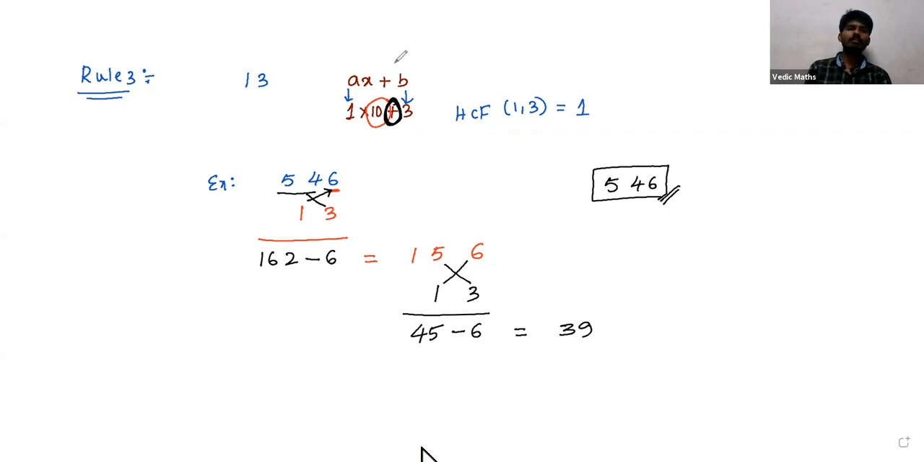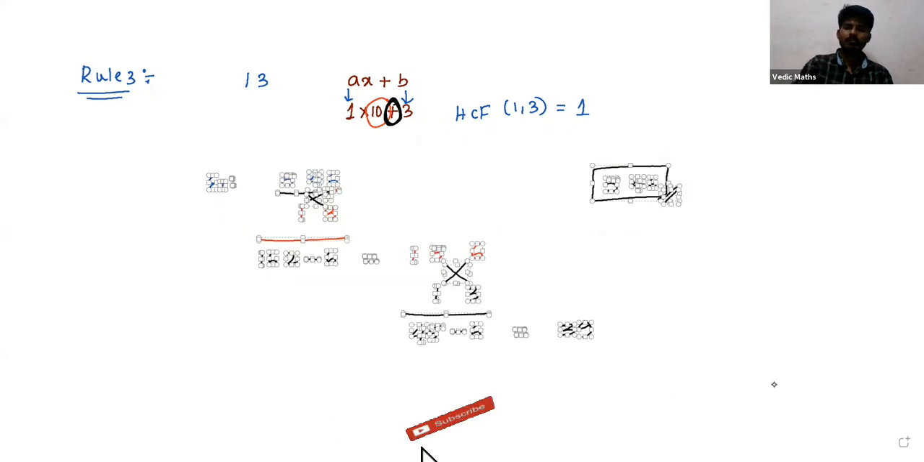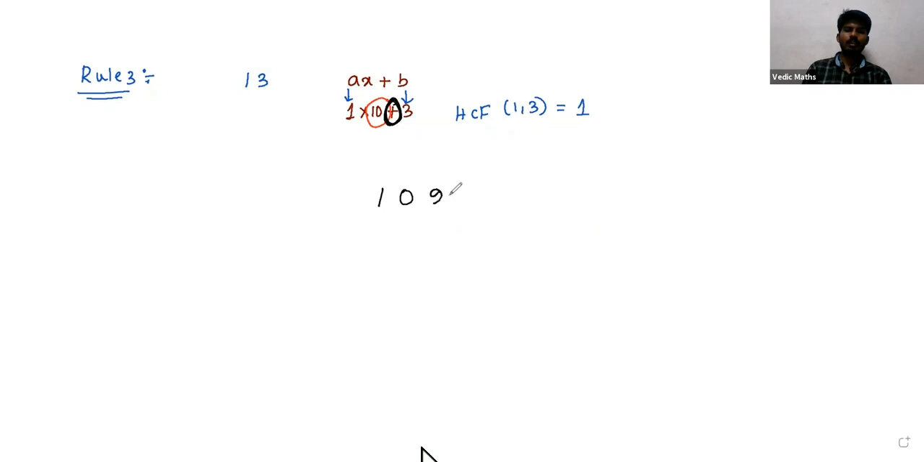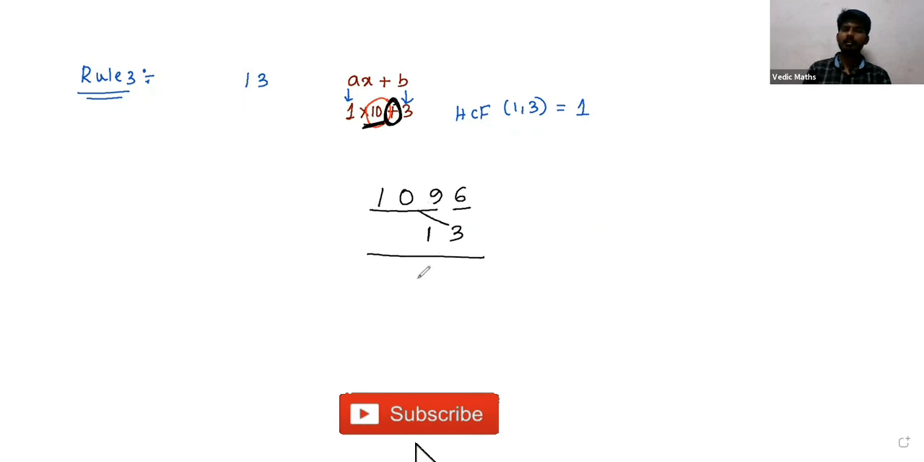Okay, let me take another example and try to understand the concept. Suppose 1096, whether this number is divisible by 13 or not. So we have 10 here, so a single digit we have to take from the unit place digit. So 1 and 3 I'm writing. This will be one part, this will be one part. That part is multiplied with 3. Then we are getting 327. We are subtracting 6 from that. So then we are getting 321.